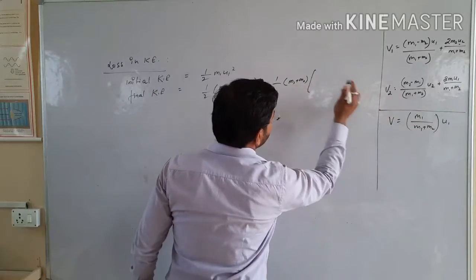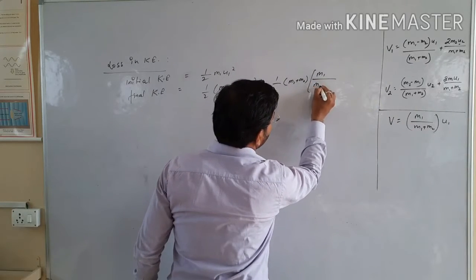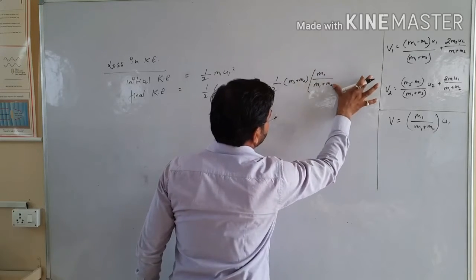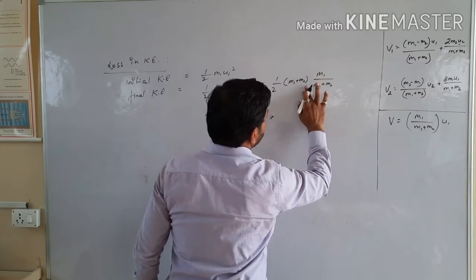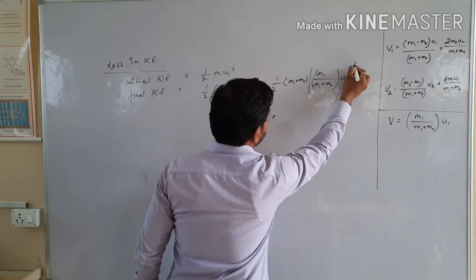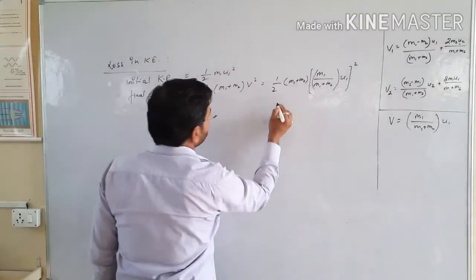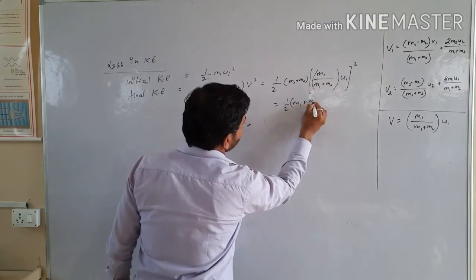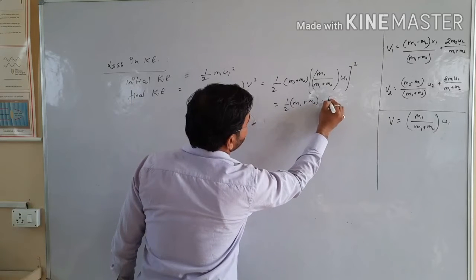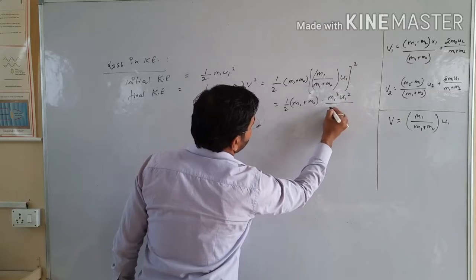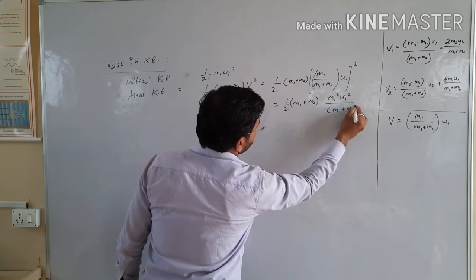V is equal to m1 over m1 plus m2 into u1, whole square. So it will be half m1 plus m2, times m1 square u1 square over m1 plus m2 whole square.